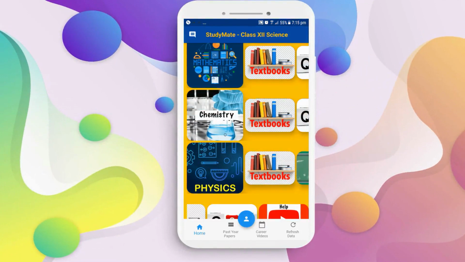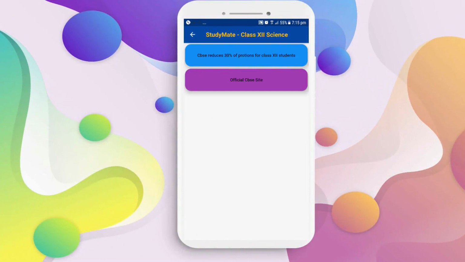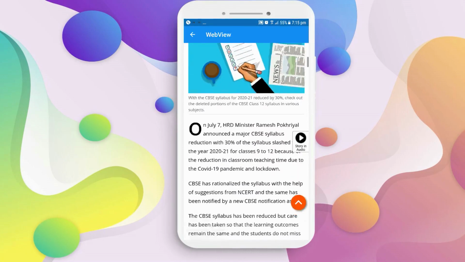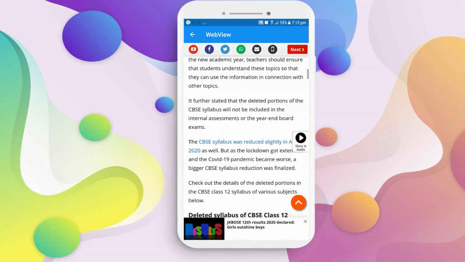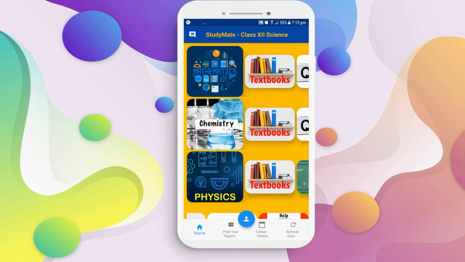And all of these features I have covered. Wait, I'm missing one: the news. The latest news is shown up here, just like CBSE reduced 30% of the portion. It takes you to the India Today site where you can view what portion was deducted.